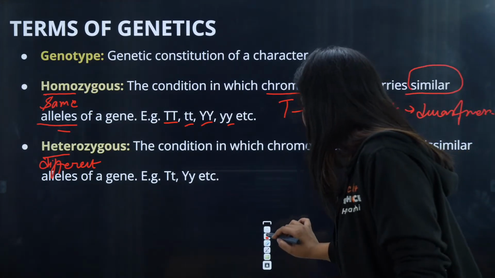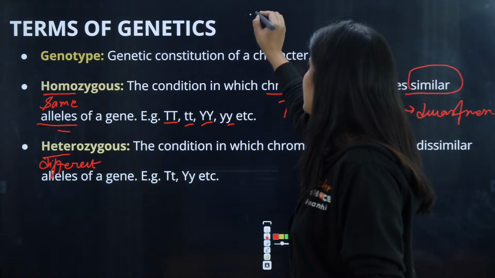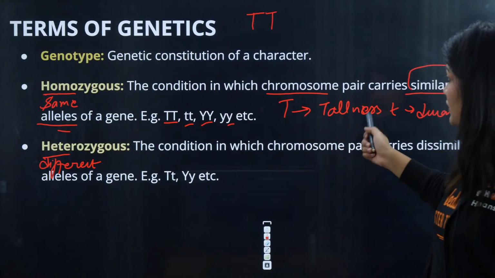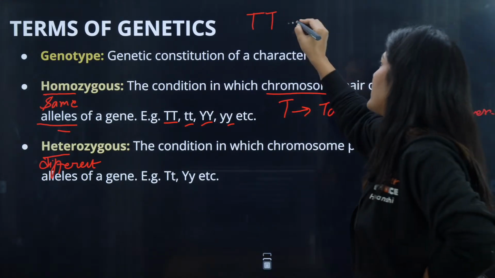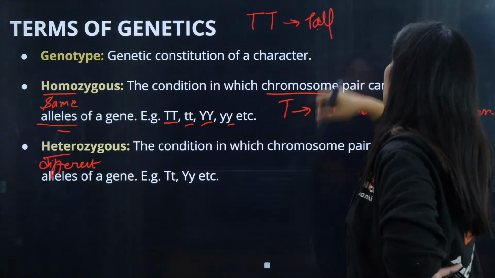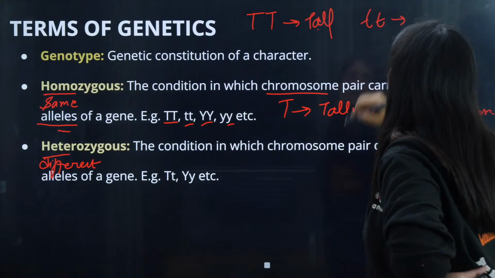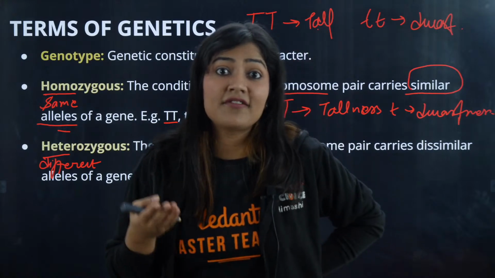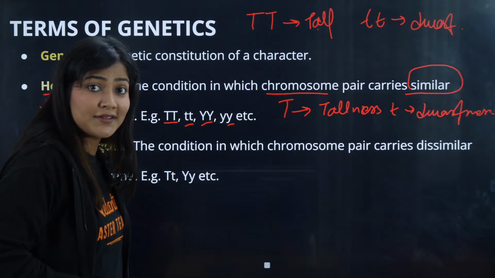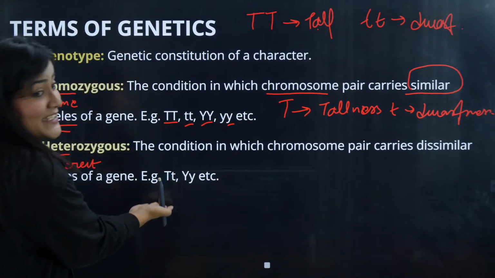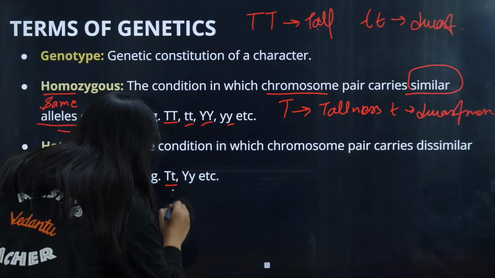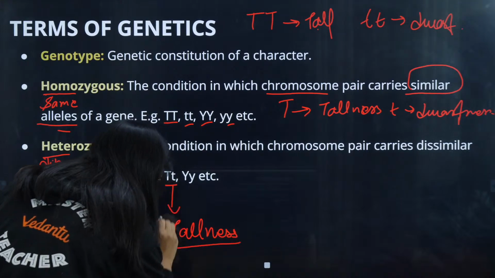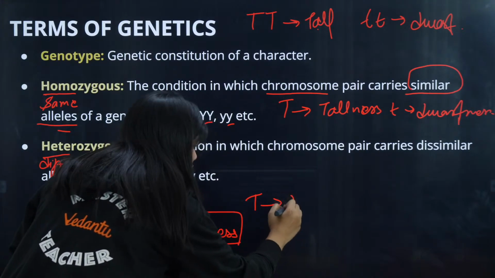Now, what is going to happen? We can see that there is presence of capital T and capital T. We know that capital T is coding for tallness. The organism is going to be tall. If there is presence of small t, the organism will be dwarf. But what will happen if capital T and small t are present together? In this condition, the character that we are going to see is tallness. And this is why capital T is dominant.